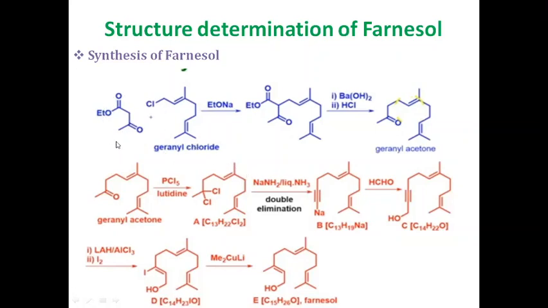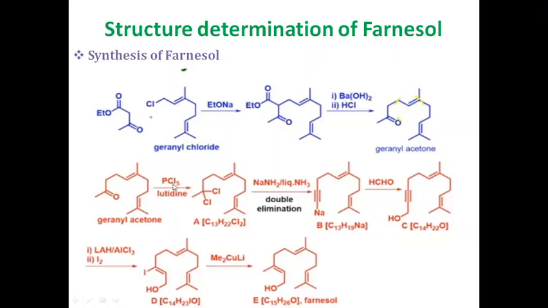That means 13 carbon atoms have been used here. In reaction with sodium ethoxide, it forms a beta-keto ester, which on subsequent hydrolysis with barium hydroxide and HCl gives geranyl acetone. This geranyl acetone containing 13 carbon atoms is the starting compound for the synthesis of farnesol.